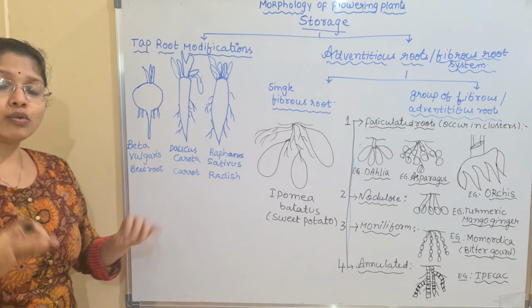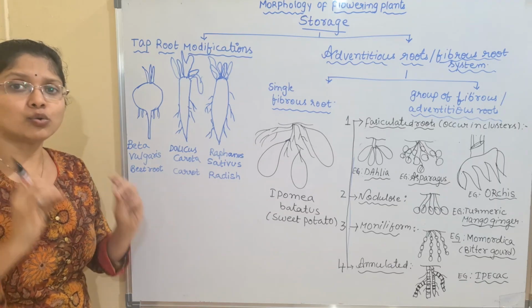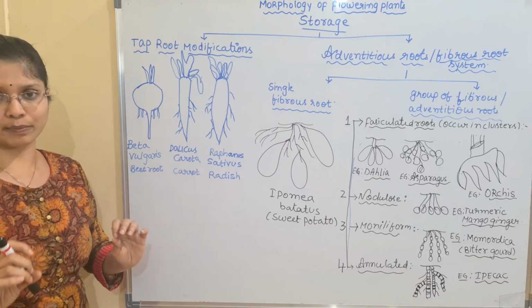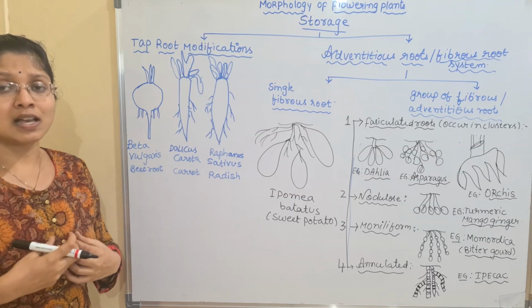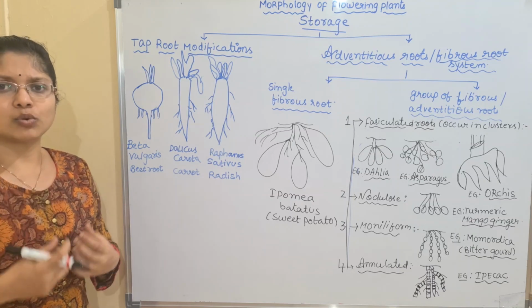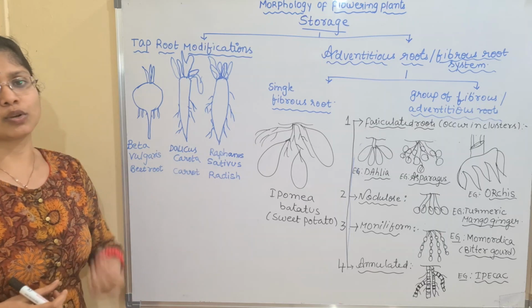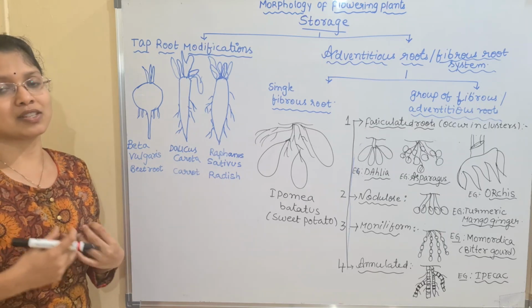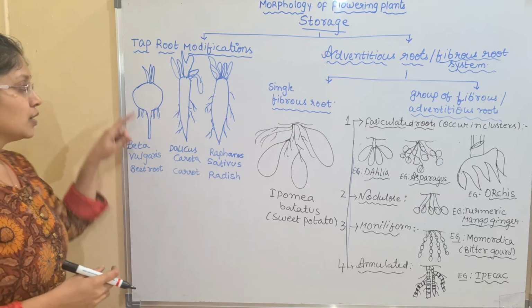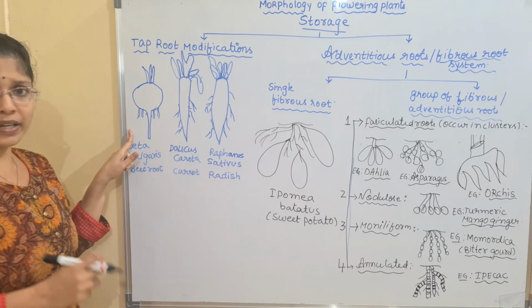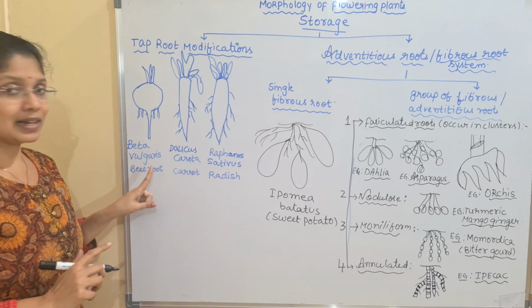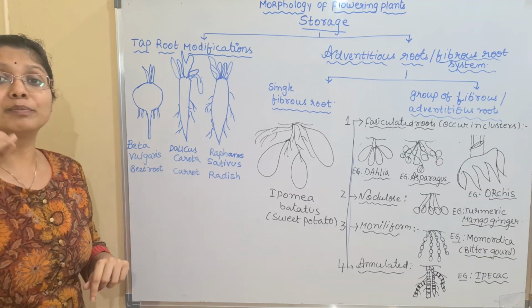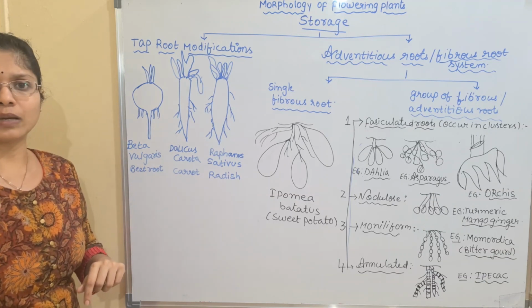So there is no role for tertiary and secondary rootlets. Rootlets will never store the food material. We don't have any modified secondary and tertiary rootlets in the taproot system. We have only the primary root which is storing the food material. For that we have some examples here. Let us learn, children. Here we have the beetroot. The scientific name of beetroot is Beta vulgaris. Okay, what is the scientific name, children? Beta vulgaris is the scientific name for beetroot.